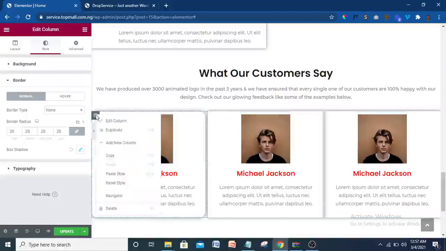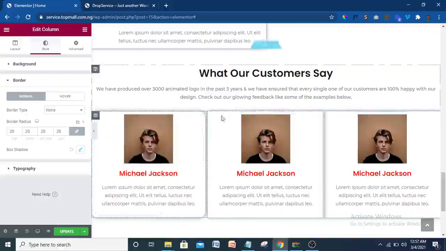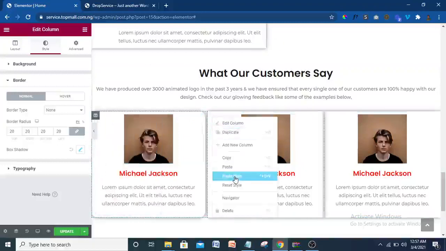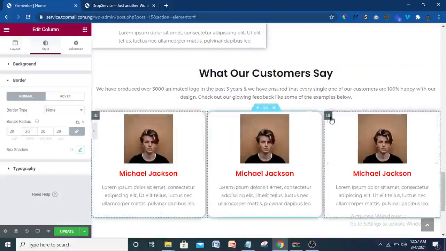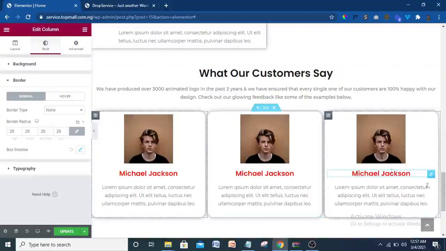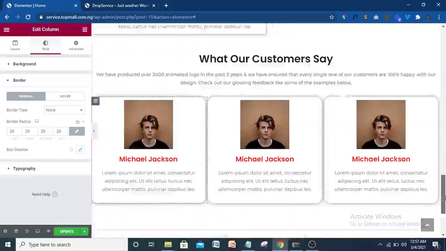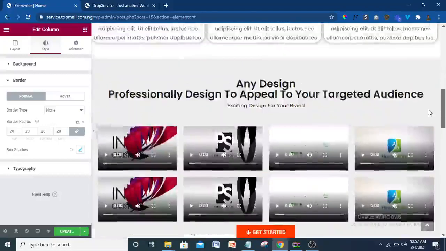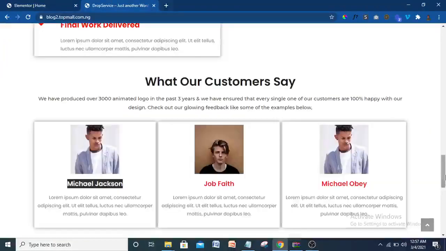So I have to just copy everything and paste style, so everything's going to be like that. Paste style. So we are done with this part also. Now the next, I think this one has a different color. Does it have a different color? Let me see. Okay, the same color.